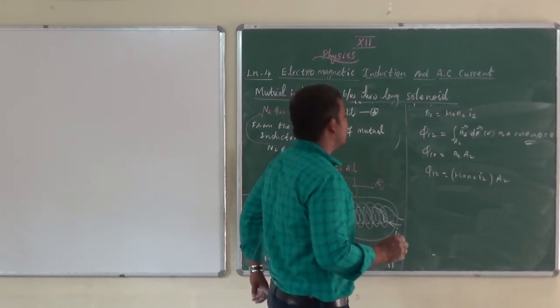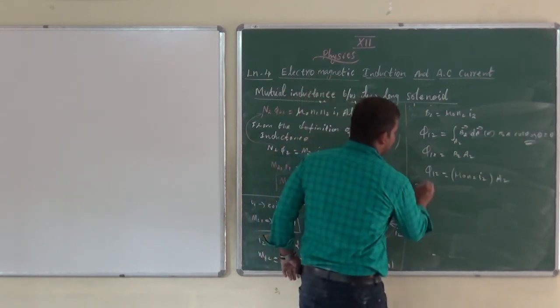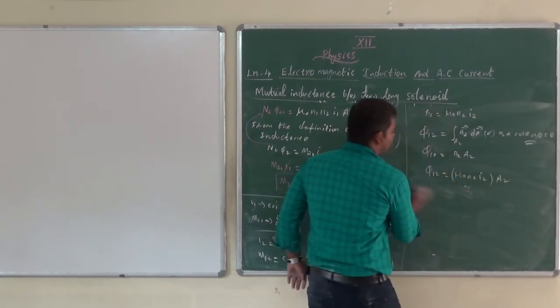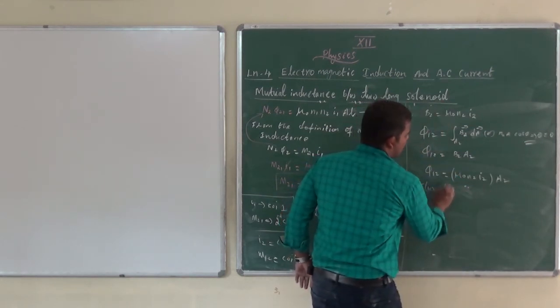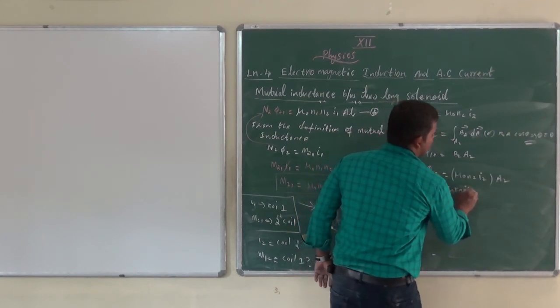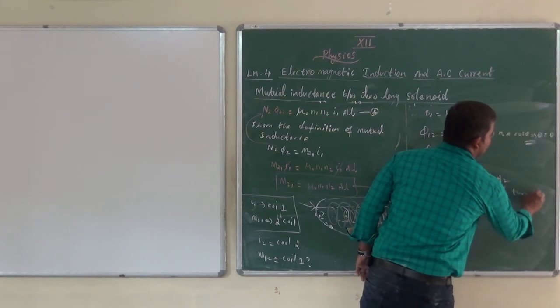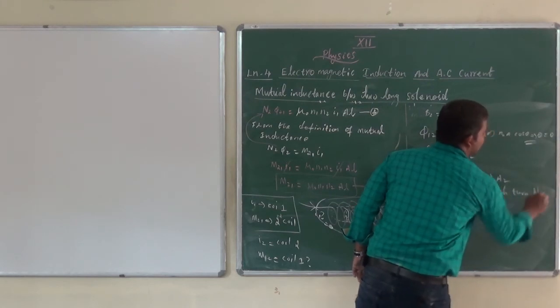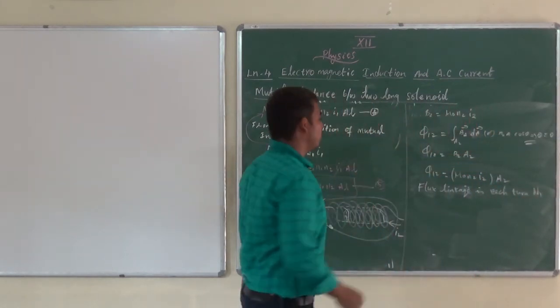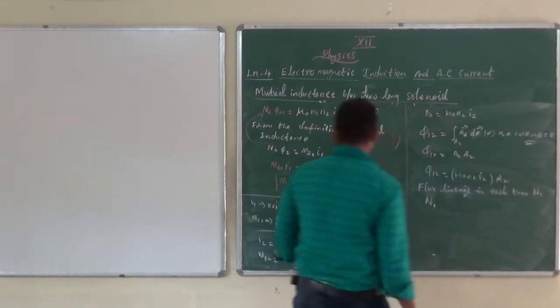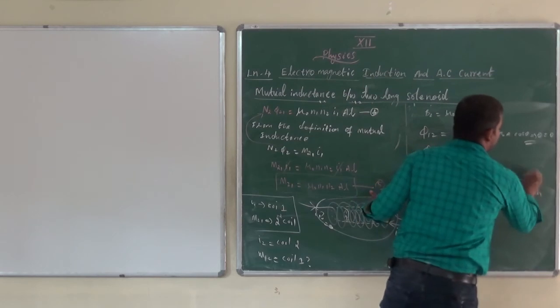Next, if the flux linkage in each turn is considered, each turn is N1, we can multiply N1 on both sides of this equation. We considered this as equation number 5, so this is equation number 6.